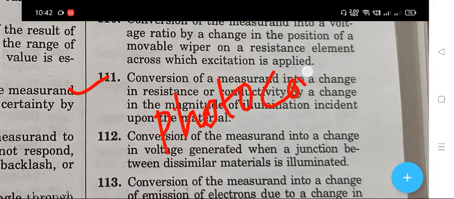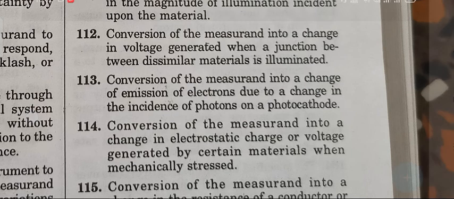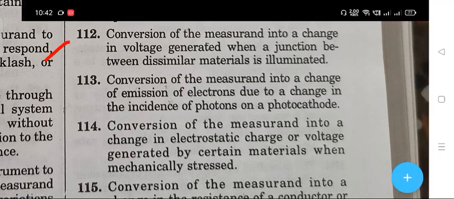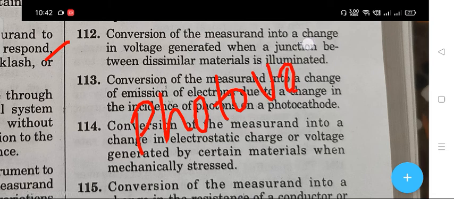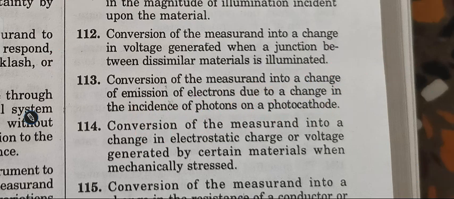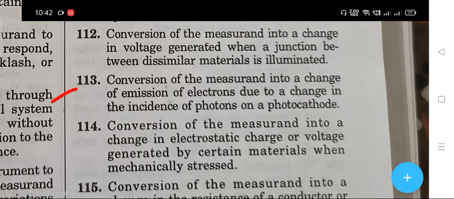The next question is conversion of the measurement into the change in voltage generated when a junction between dissimilar materials is illuminated. The right answer is photovoltaic transduction. Is photovoltaic transduction.